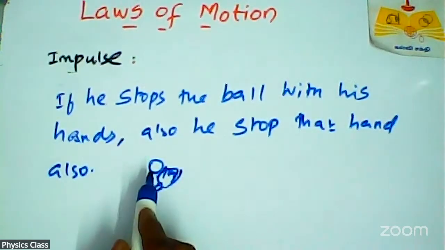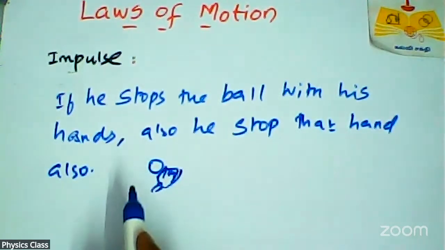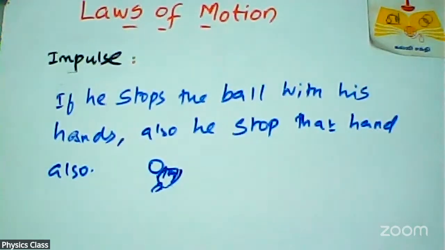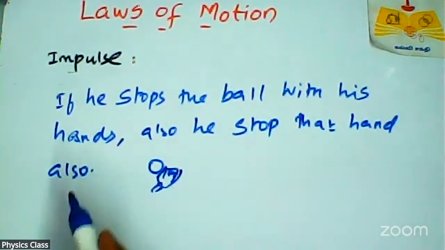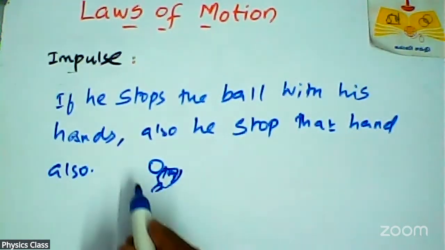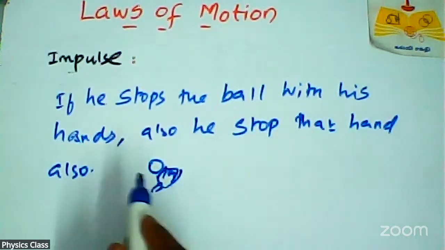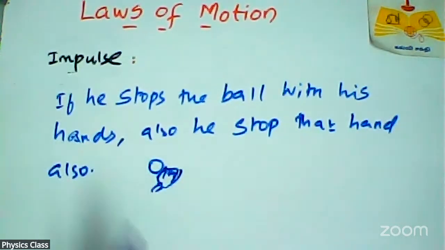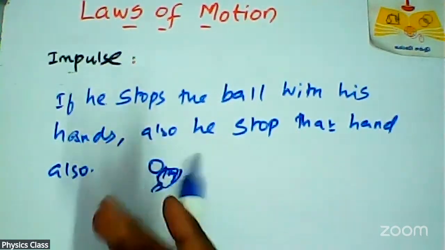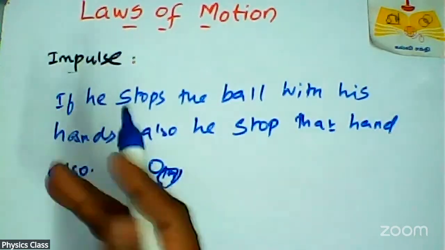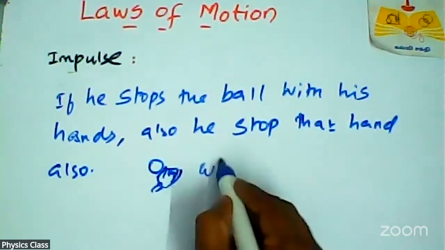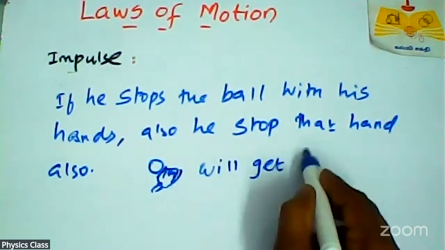The ball is brought to rest very quickly. That ball has mass and velocity, so it has momentum also. So the average force acting on the body will be very large, and due to this very large average force, the hands will get hurt.